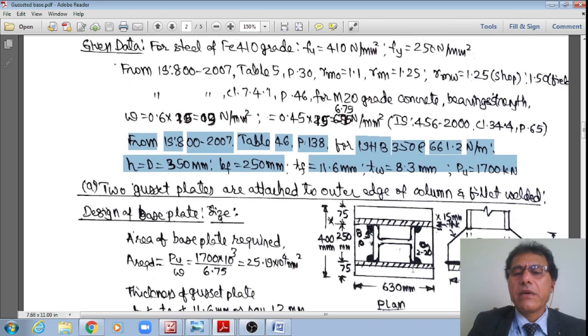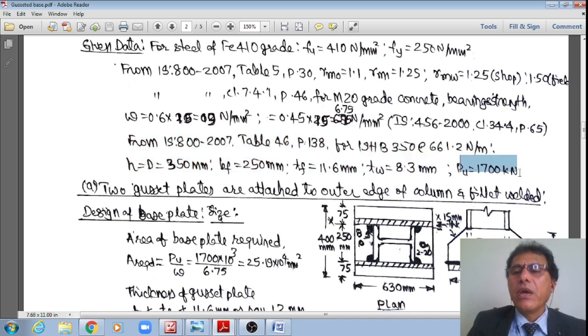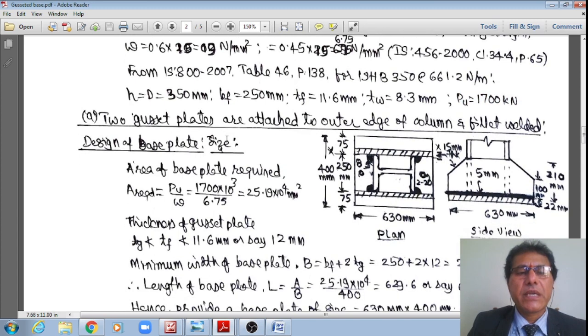Same previous data, right? We have also seen for ISHB 350 in the previous problem that the depth of the section is equal to 350, the width of the flange is equal to 250, the thickness of the flange is equal to 11.6, and the thickness of the web is equal to 8.3. It is also subjected to a factored load of 1700. That is the given data.